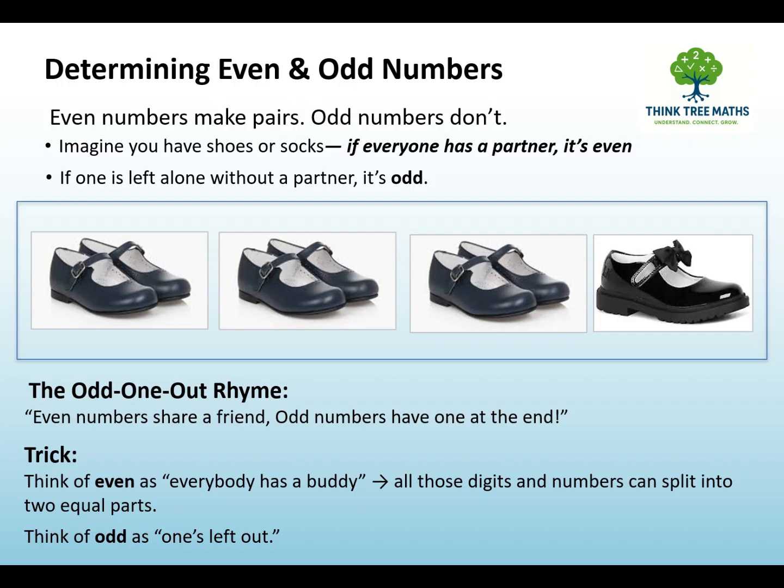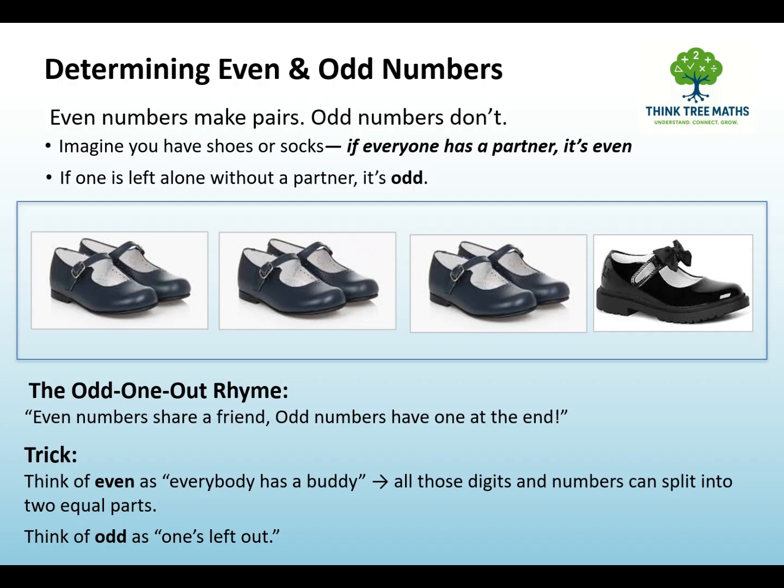Here's a quick trick. Think of even as everybody has a body. All those digits and numbers can split into 2 equal parts. And think of odd as one is left out.